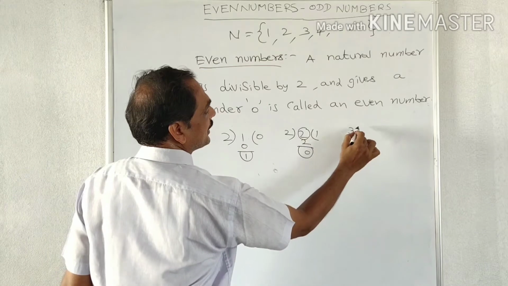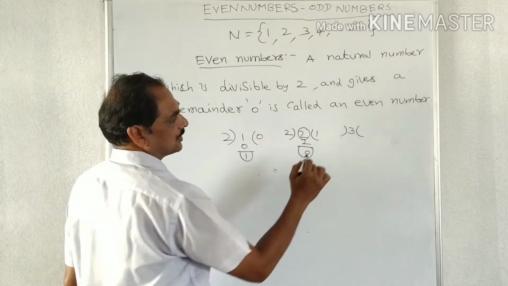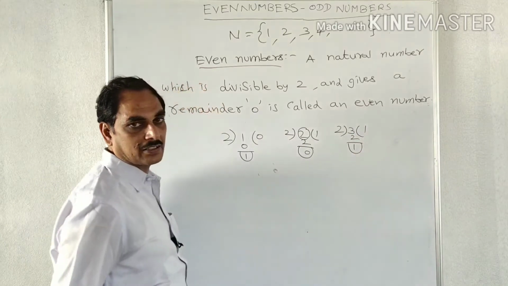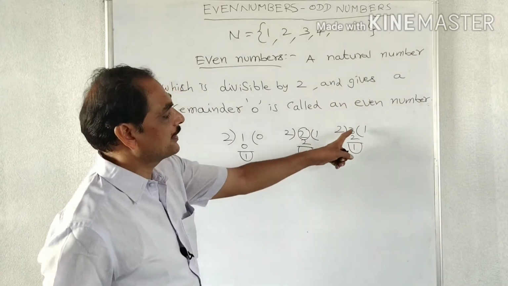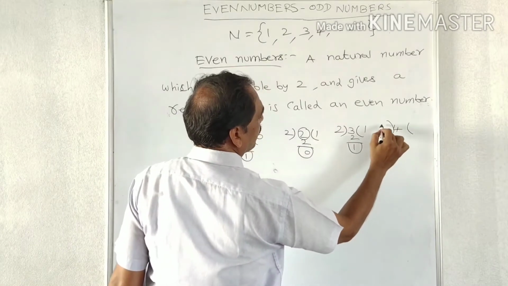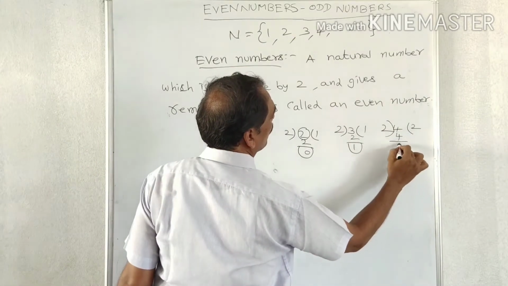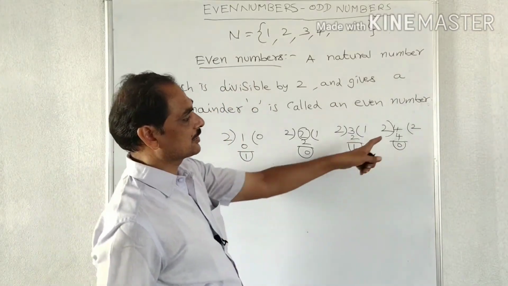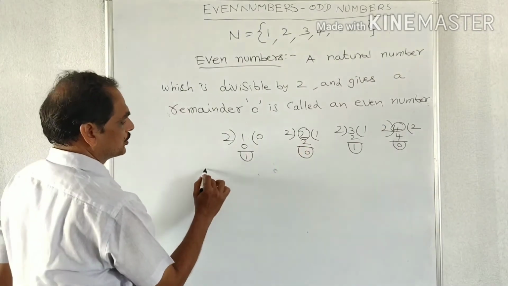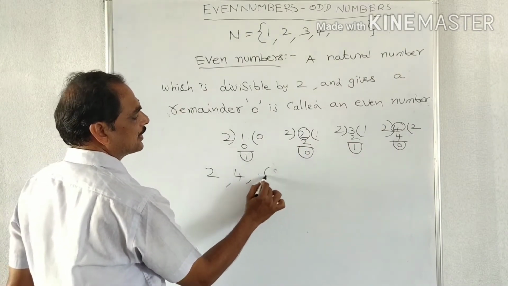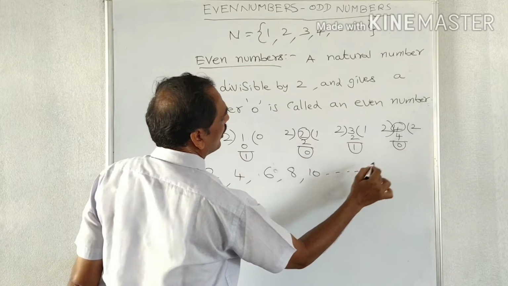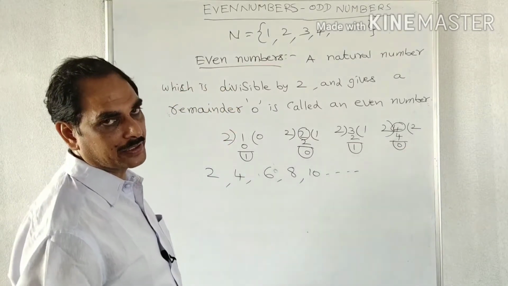Similarly, 3 is the third natural number. We divide it by 2. 2 ones are 2, 3 minus 2 is 1. Again we get 1 as the remainder, so it is also not an even number. Next is 4. We divide 4 by 2. 2 twos are 4, 4 minus 4 is 0. So 4 is an even number. So the even numbers are 2, 4, and next we get 6, 8, 10 and so on.